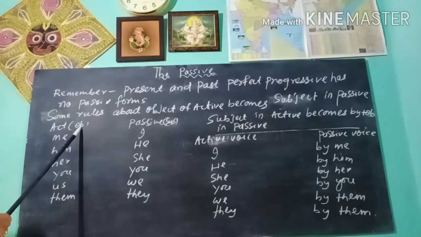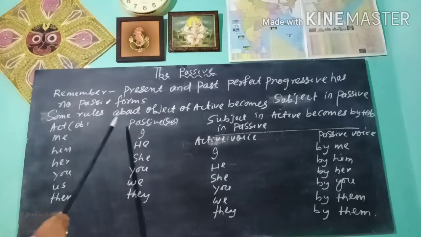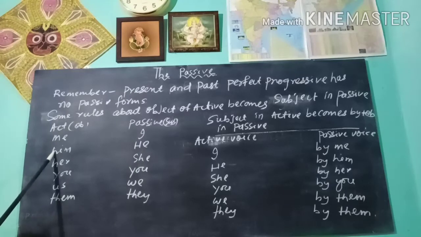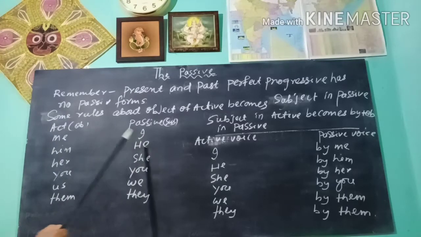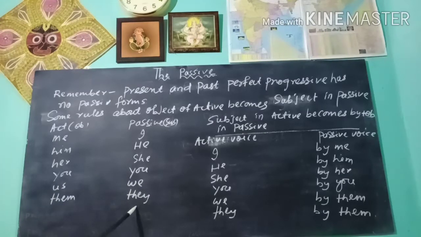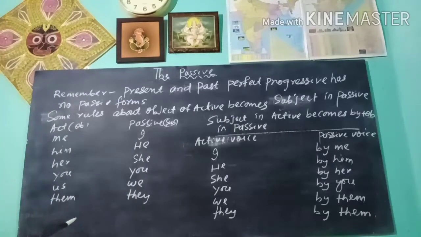The object of active, me, becomes the subject I in passive. Him becomes he. Her becomes she. You becomes you. Us becomes we, them becomes they. Like this, the object of the active becomes the subject of the passive.